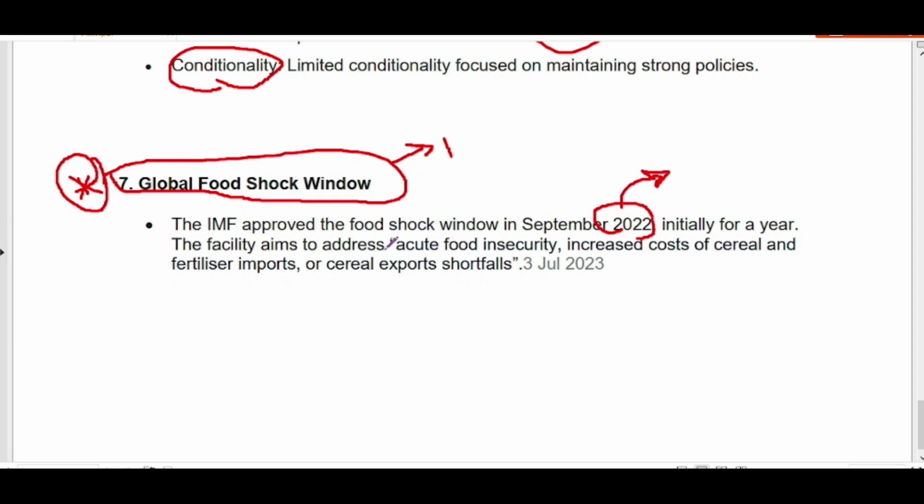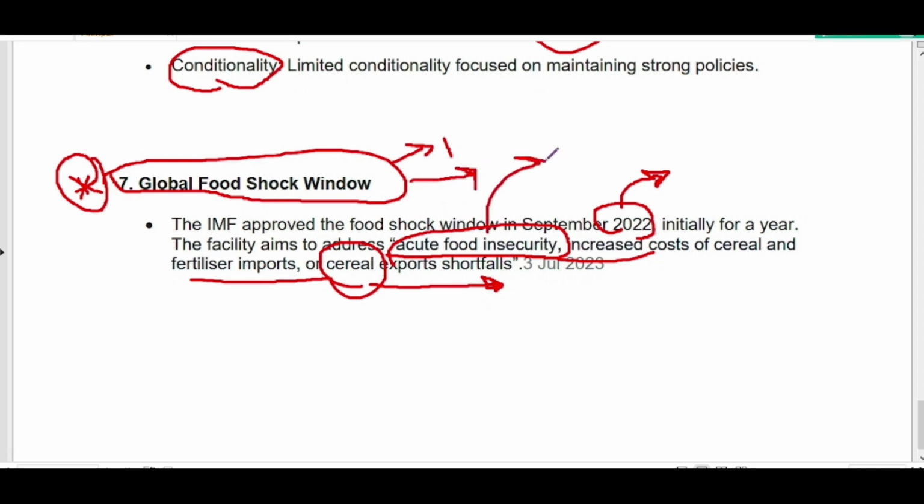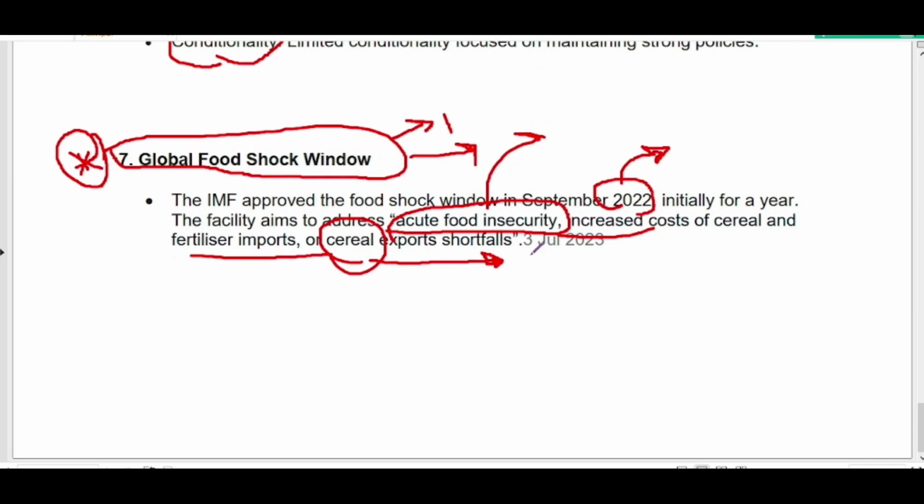It funds countries facing acute food insecurity due to increased cost of cereals and fertilizer imports, right? Why? Because there was the Russia-Ukraine crisis at that time, and supply chains were badly hurt. So because of that, this window was opened in order to fund countries facing acute food insecurity, right? So this was all about the IMF.